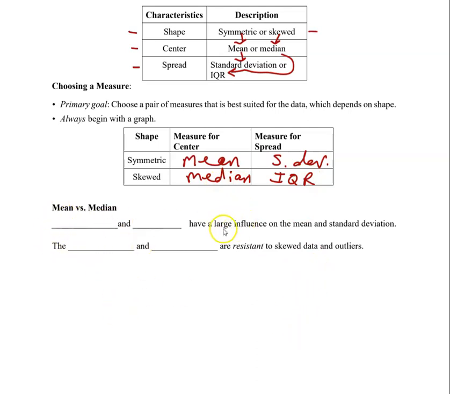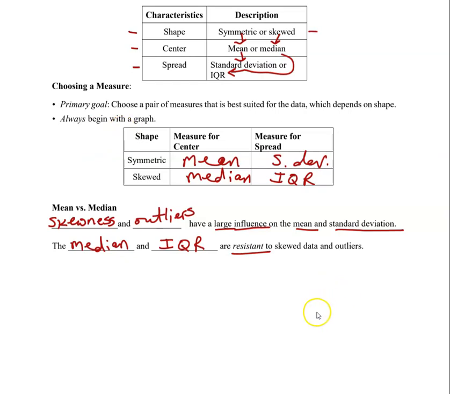So it says blank and blank have large influence on the mean and the standard deviation. So what I'm looking for here is the skewness of a graph and outliers. Those have a large influence on the measurements of the mean and the standard deviation. So for that reason, when we have a skewed graph or we have outliers, we default to the median and the IQR. The median and the IQR are what we mean when we say resistant to data that is skewed. They stand up better to skewness in the graph and any potential outliers.